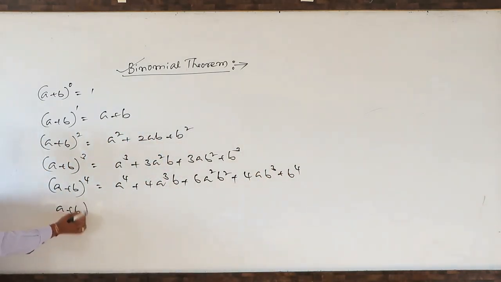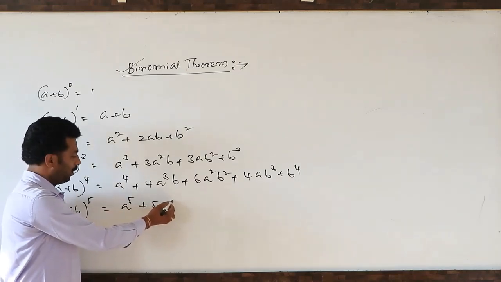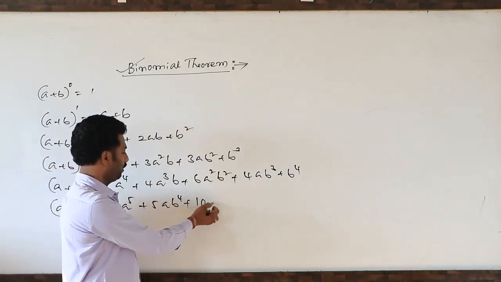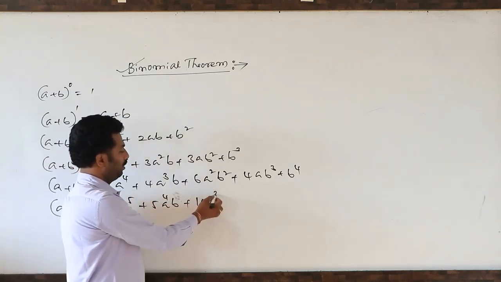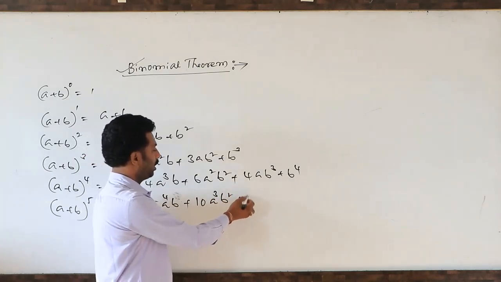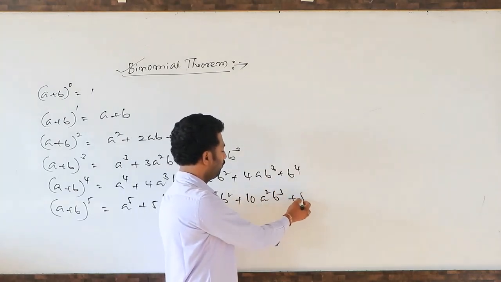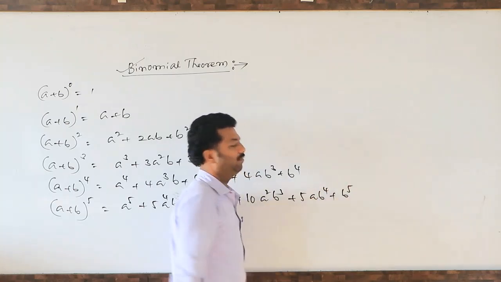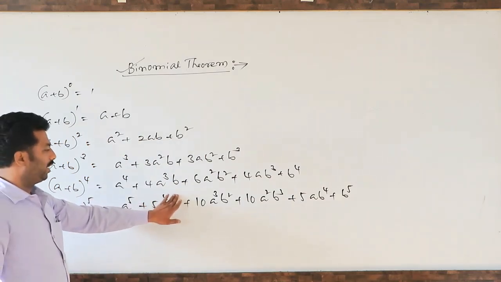Similarly, a plus b to the power 5. How to write? See, a to the power 5 plus 5 a to the power 4 b, then 10 a cube b square, again 10 a square b cube, plus 5 a b to the power 4 plus b to the power 5. Like this we can write the terms of binomial expansions.